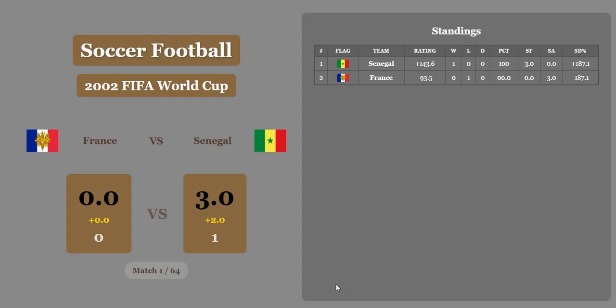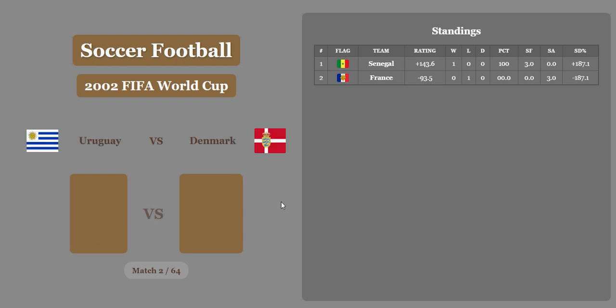Senegal won, but they're going to get a whole two goals for the difference. So down here is the real score. Up here is the economic difference adjustment. And our final is 0-3. And Senegal off to a great start now.